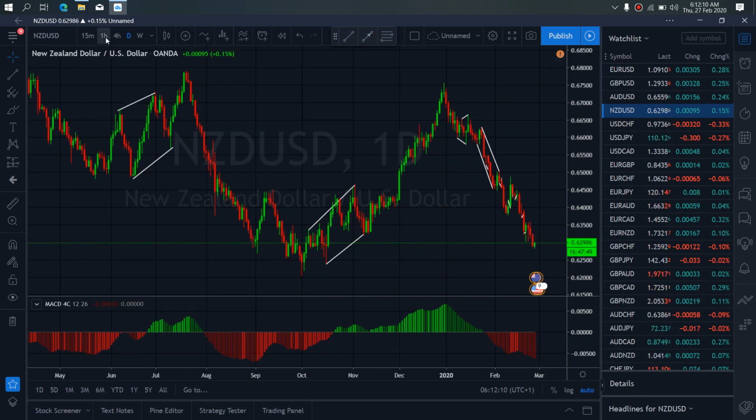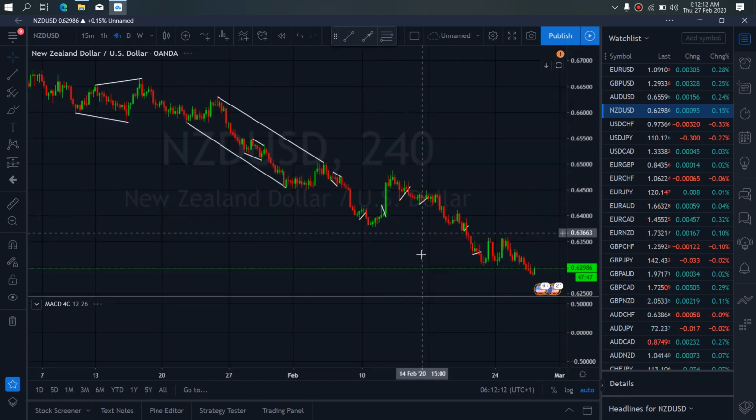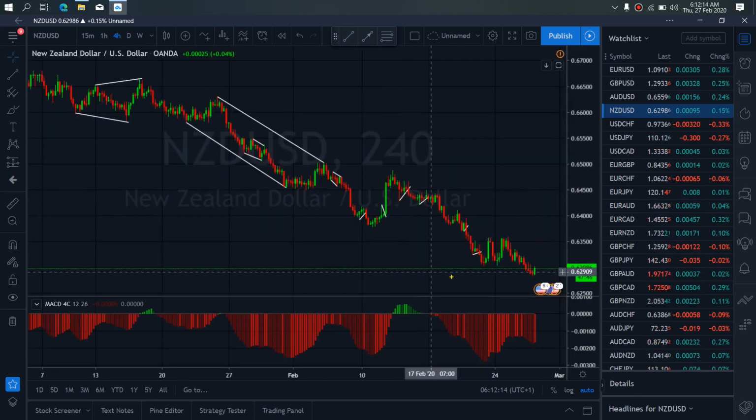So if we zoom to 4-hour time frame on New Zealand dollar, on the 4-hour time frame, they give this correction, this flat correction, and dropped down. So we want to watch with this divergence to see here and here. We want to watch them give us buy upside. We expect this to give us an up move that will make this a running flat before it will drop much more to the downside towards the daily low.